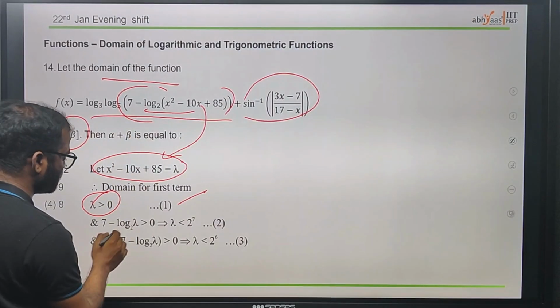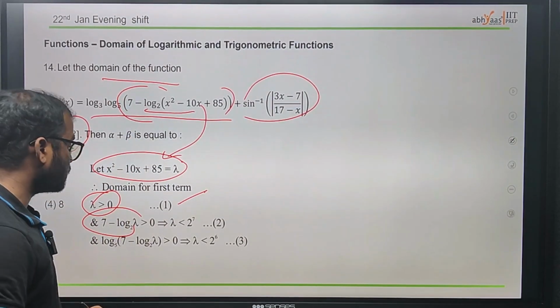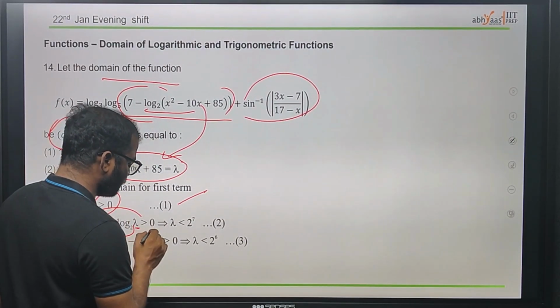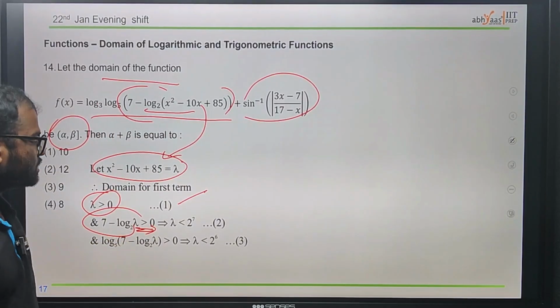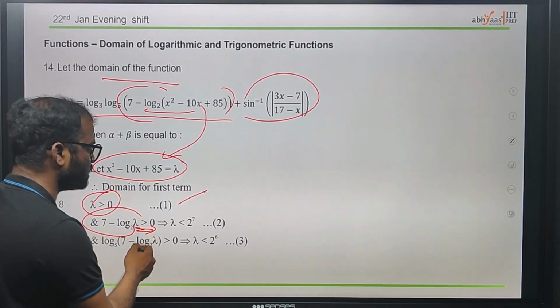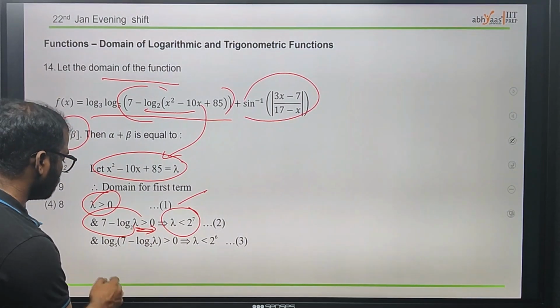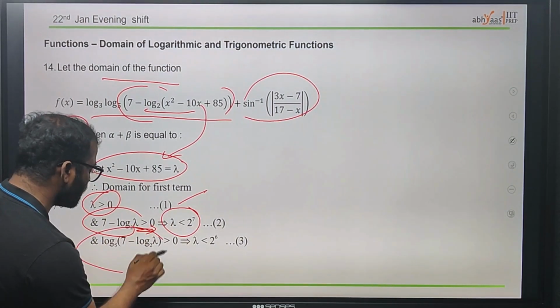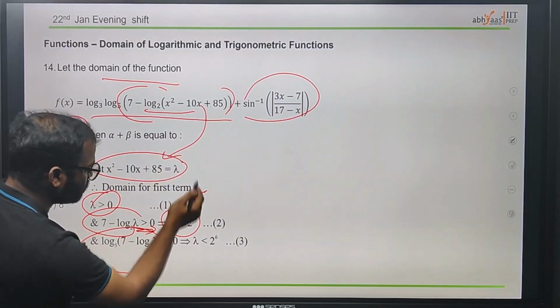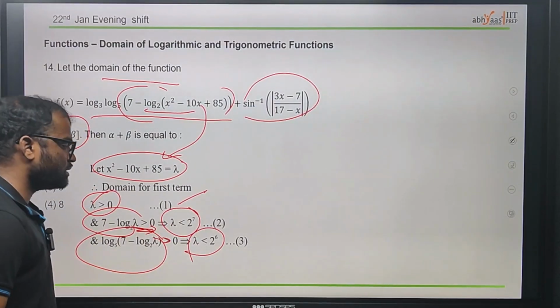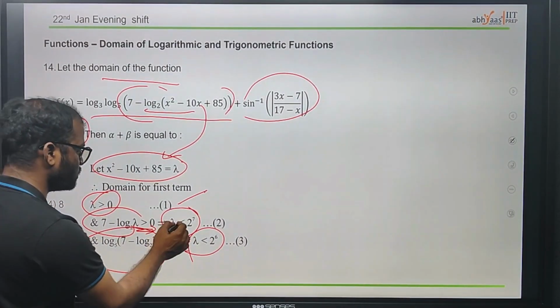We have 7 minus log 2 lambda, which must also be greater than 0. After some simplification, using the exponent formula, this leads to lambda less than 2 power 7. Now this term again we have to make greater than 0, and we will get lambda less than 2 power 6.